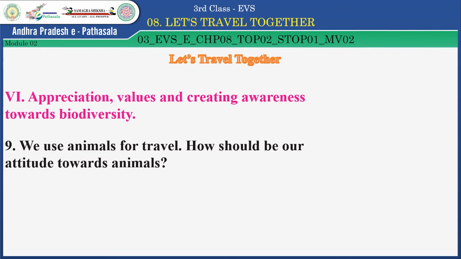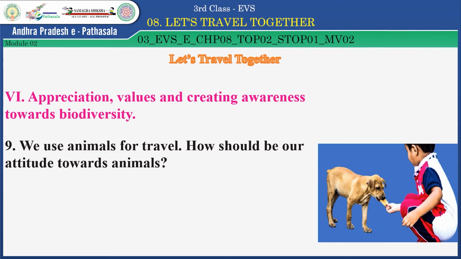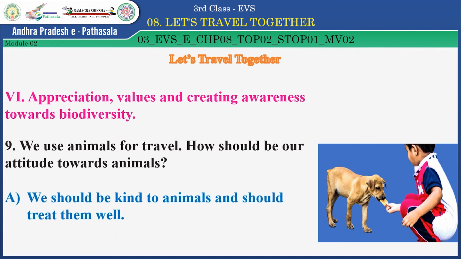In the pledge also, you are saying every day we should be kind to animals, isn't it? Now see. We should be kind to animals and should treat them well. Look at this boy here in the picture. Very good, children.